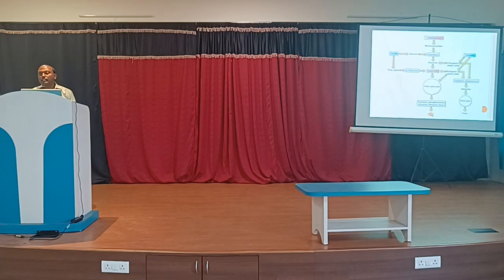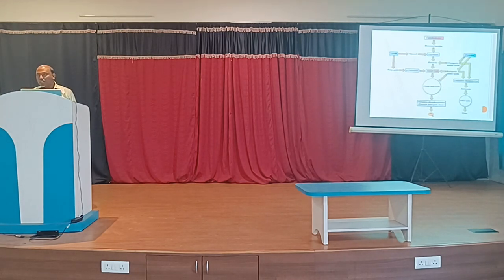Why is it called the TCA cycle? TCA stands for tricarboxylic acid cycle. In the case of the TCA cycle, there is formation of citric acid, and that citric acid contains 3 carboxylic groups. That's why it is called a tricarboxylic acid cycle, or it is also called the Krebs cycle.